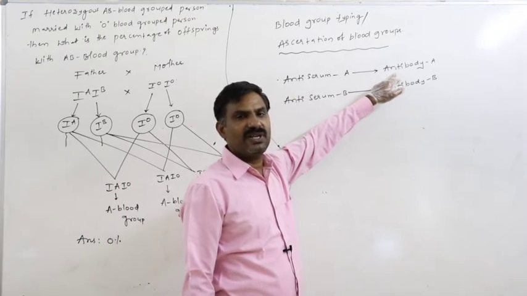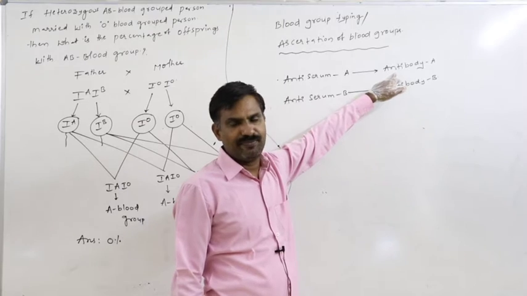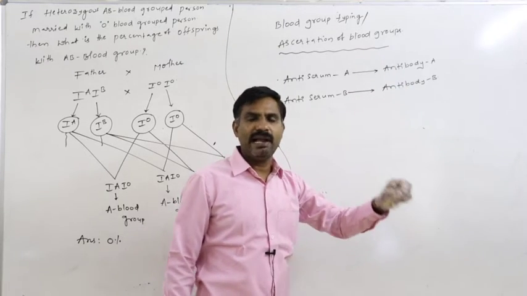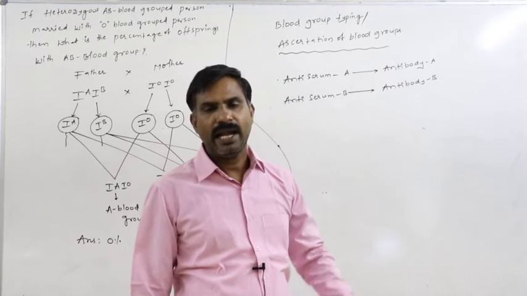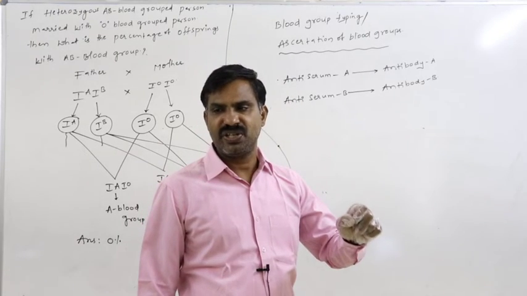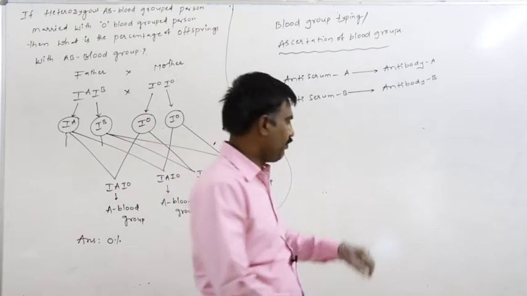Antibody A is always reacted with the antigen A because antigen antibody reaction is highly specific. Antigen antibody reaction is highly specific. Means what here?